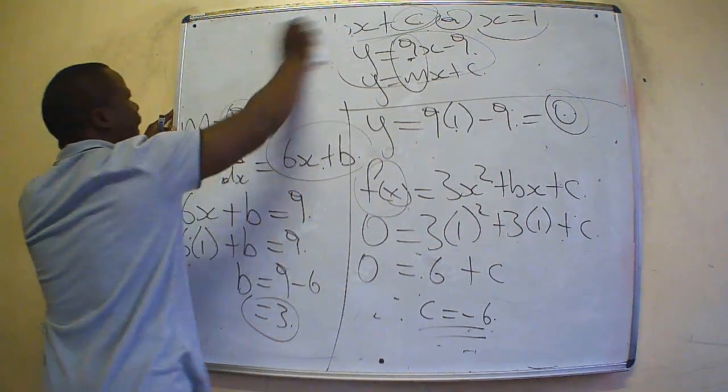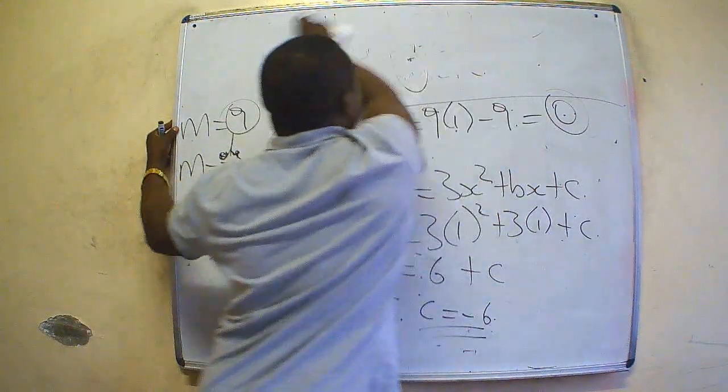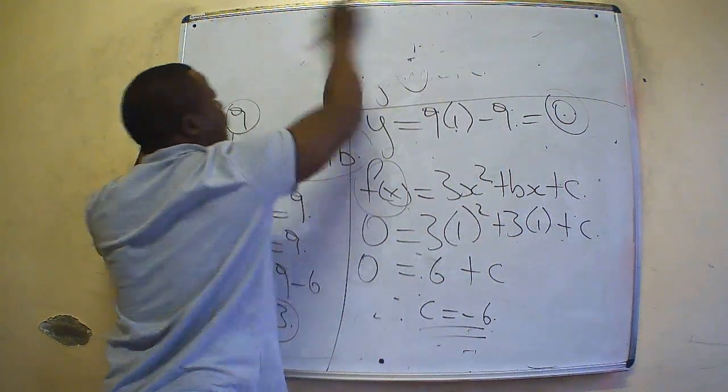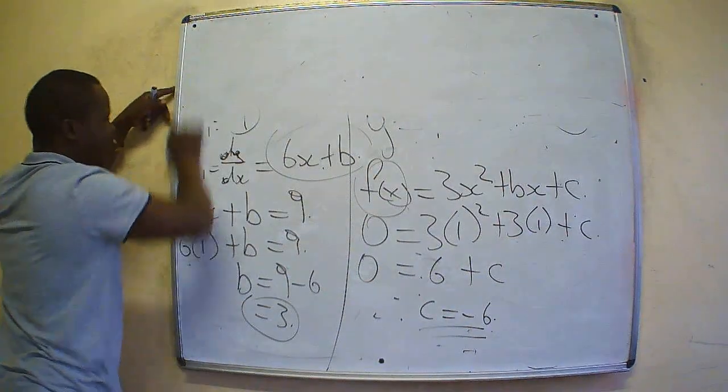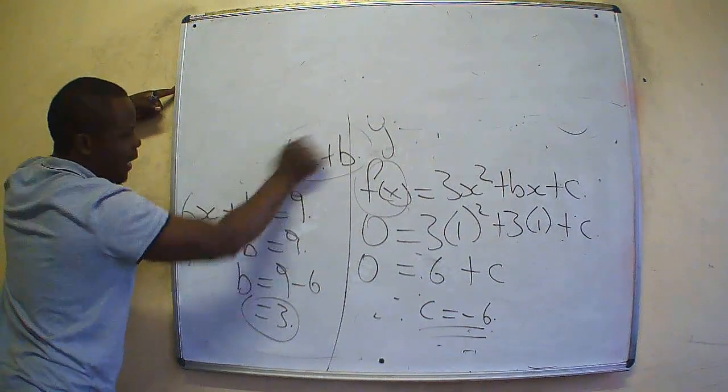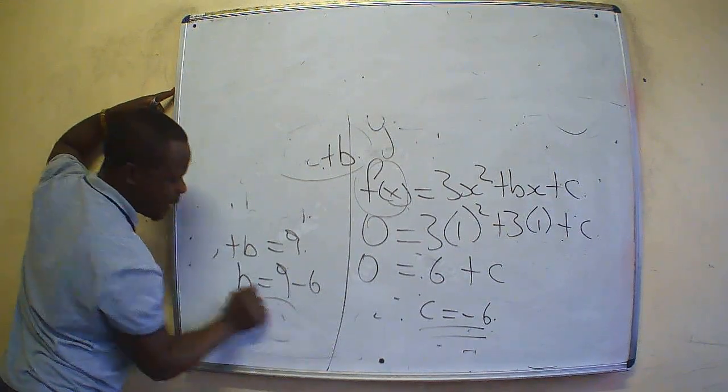So on question number 9, what we have is that we are given a cubic function that needs to be simplified.